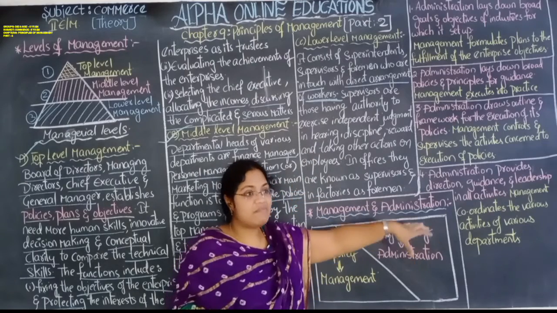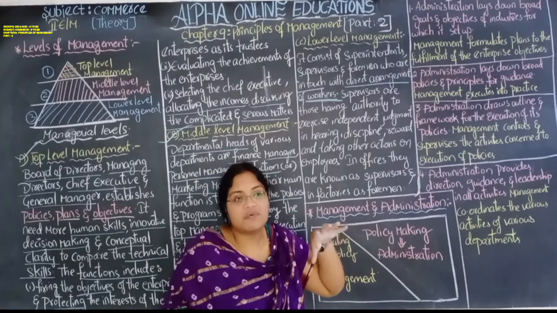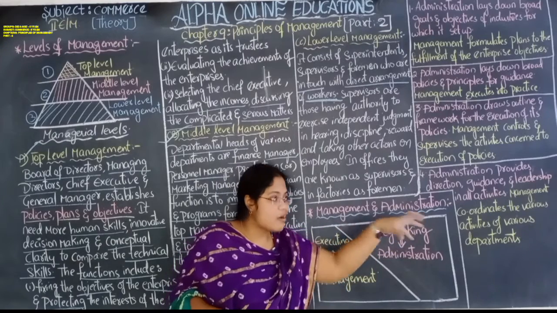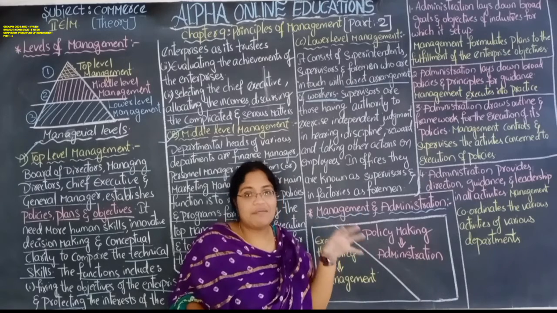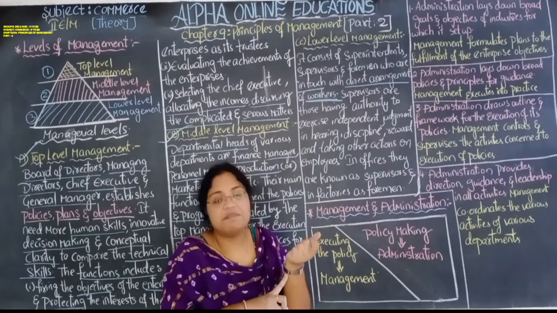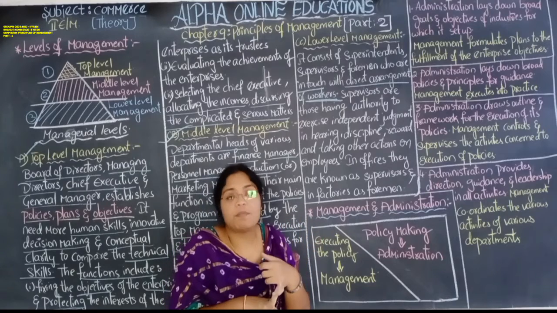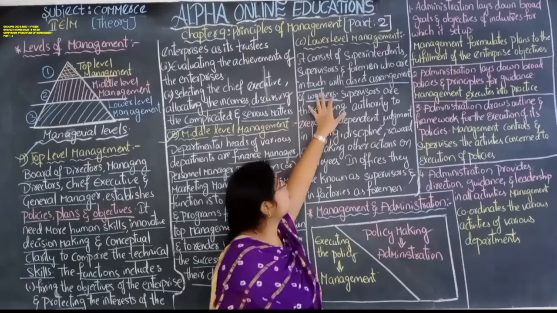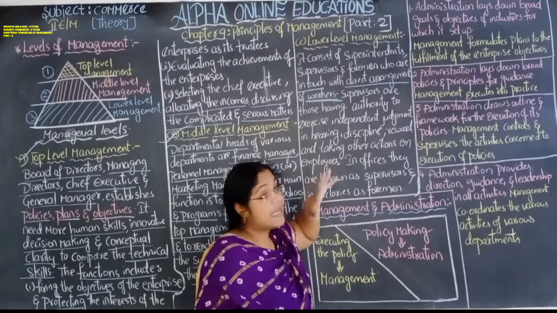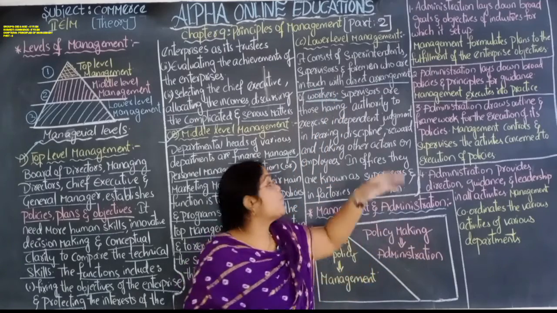They supervise. They will see whether the workers are doing the work properly or not, whether they are coming to the industry, whether they are coming to the office on time or not, whether they are following the discipline or not, whether they are wearing the proper uniforms or not. That is completely seen by these people, because they are close to the workers. They can know the workers' problems also.